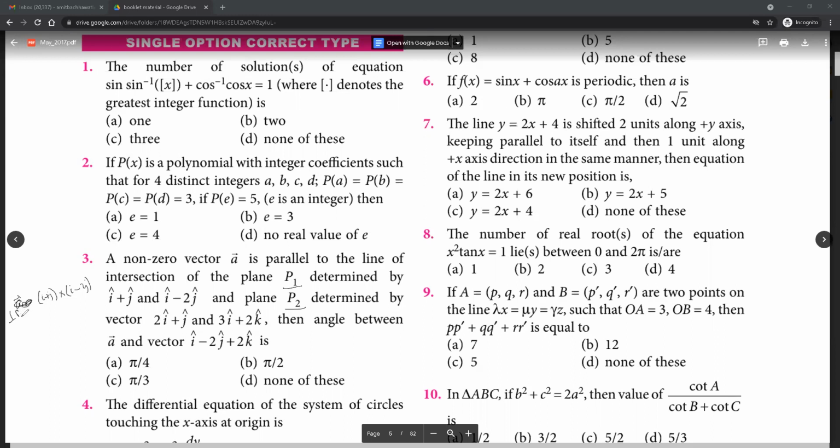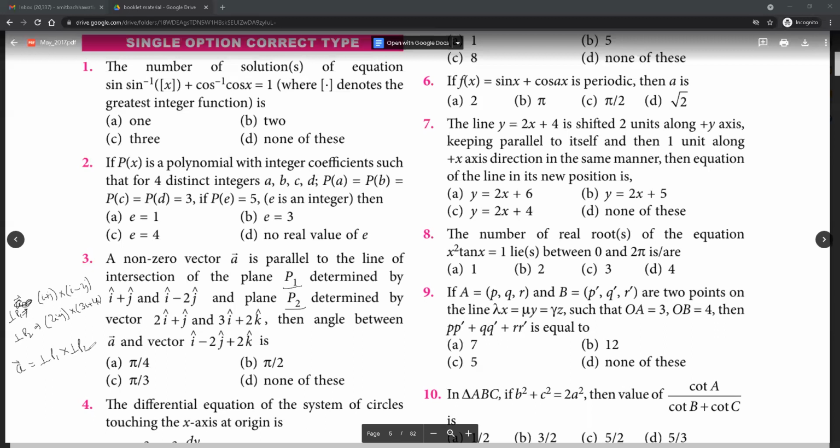So perpendicular to P1 is this. Perpendicular to P2 would be 2i plus j cross 3i plus 2k. And now we want a line parallel to this. So how do we get that? So this would be like perpendicular P1 cross perpendicular P2. That would give us the required vector A.